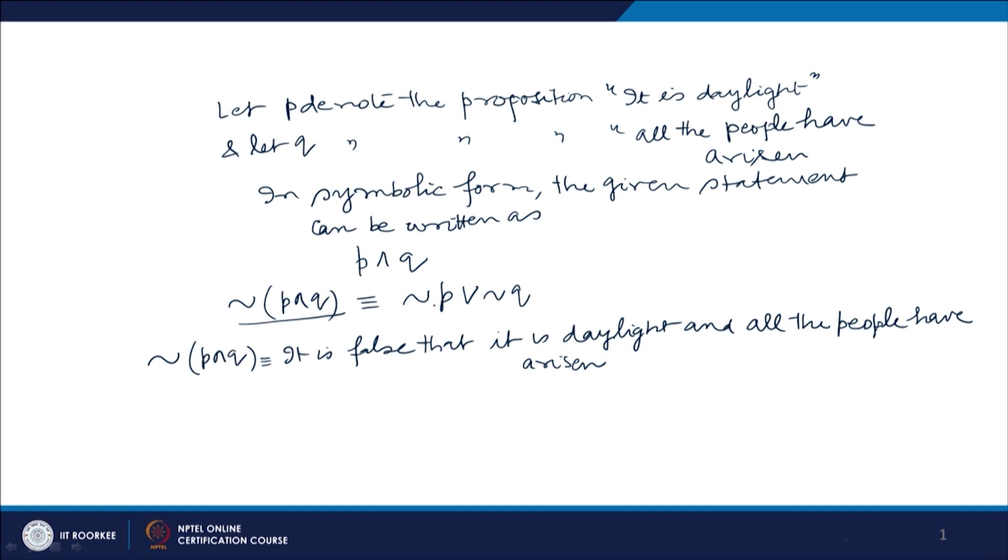Now, this is equivalent to negation of P or negation of Q. Negation of it is daylight means it is not daylight, or negation of Q means all the people have not arisen.